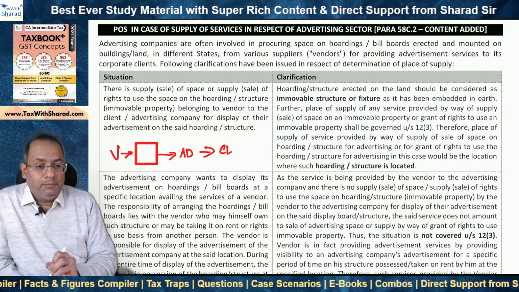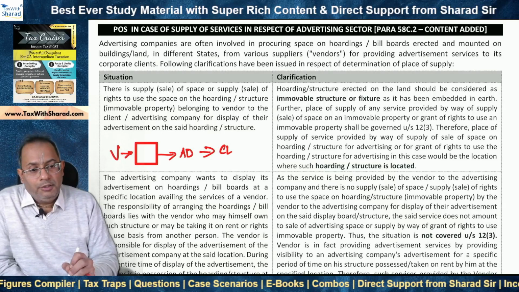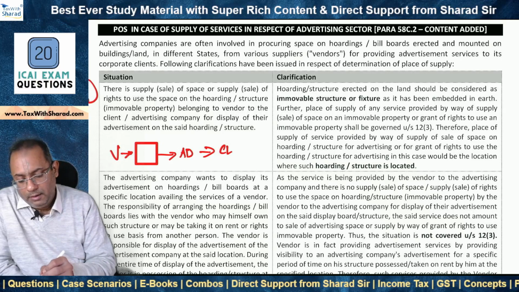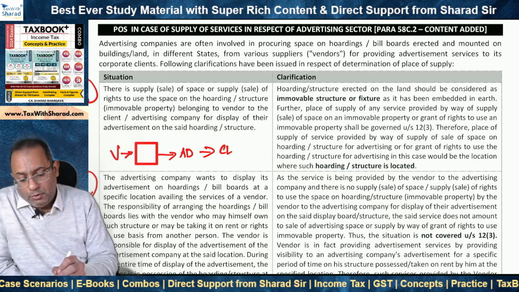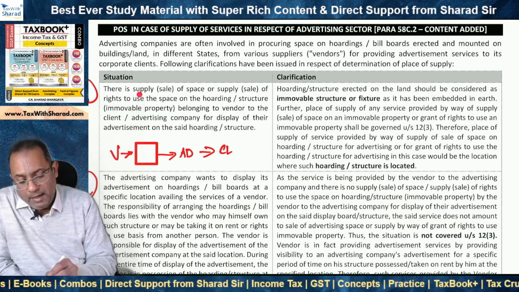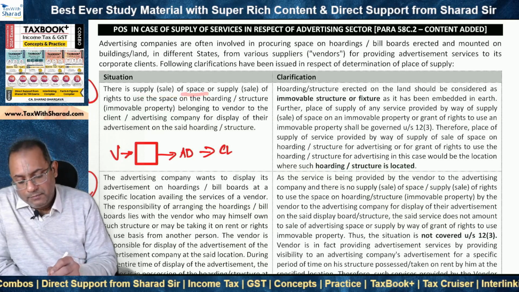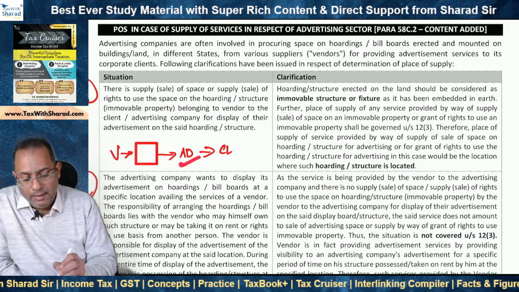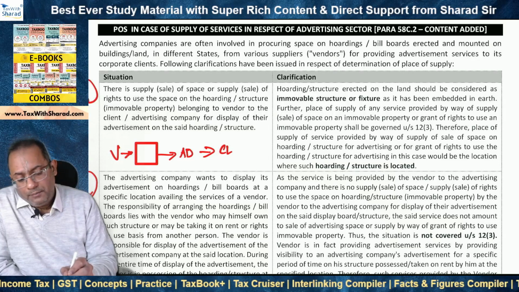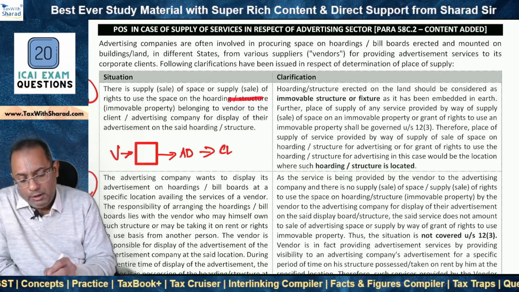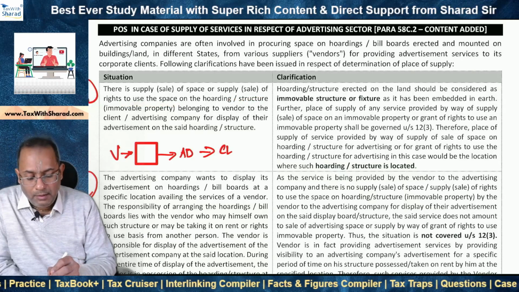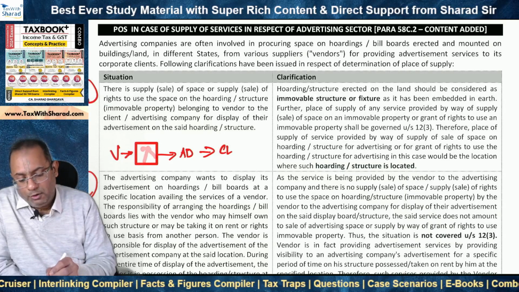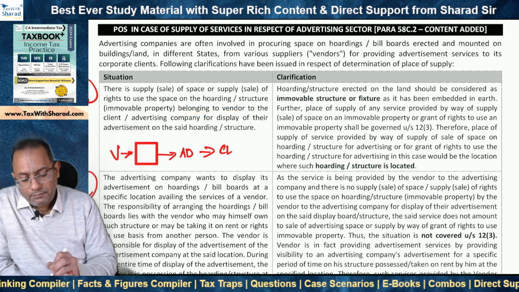And there are two situations which are possible, and let's see the clarification issued in respect of each of these situations. So situation number 1 and situation number 2. In situation number 1, there is a supply or sale of space, right? So the vendor has this space and supplies or sells this space to the advertising agency. Or there is a supply or sale of rights to use this space. So the vendor may give the right to use this space to the advertising agency. And this particular space belongs to whom? It belongs to the vendor, right?